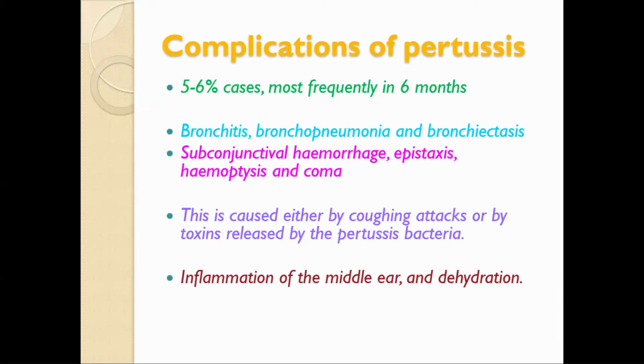Subconjunctival hemorrhage due to continuous cough, epistaxis, hemoptysis may be there. Vomiting after continuous cough, and coma. This is caused either by the attack or by the toxin released by the pertussis bacteria, and there may be inflammation of the middle ear and dehydration. Due to dehydration, there may be death. So these are the main complications of pertussis.